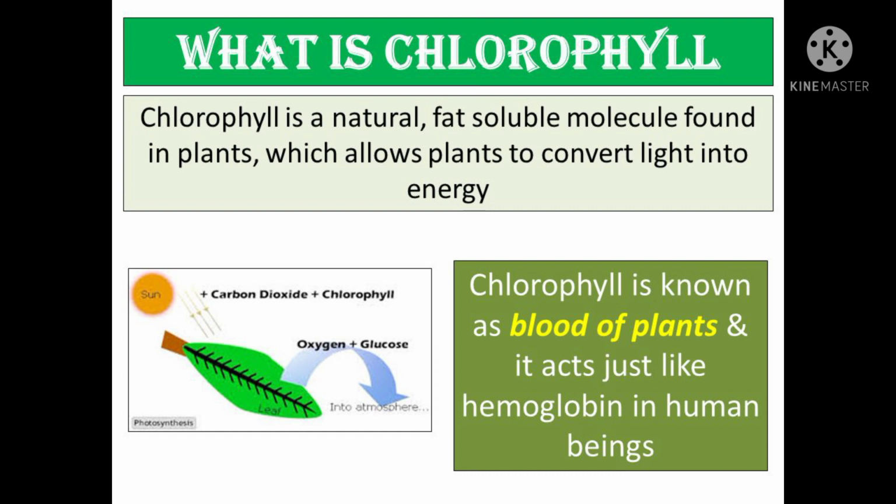Chlorophyll is also known as the blood of plants and it acts like hemoglobin in human beings. Chlorophyll is normally formed from a precursor called protochlorophyll, which lacks two hydrogen atoms in one of the pyrrole rings. Seedlings grown in the dark produce a small amount of protochlorophyll.